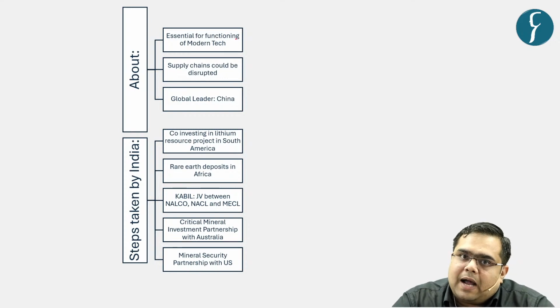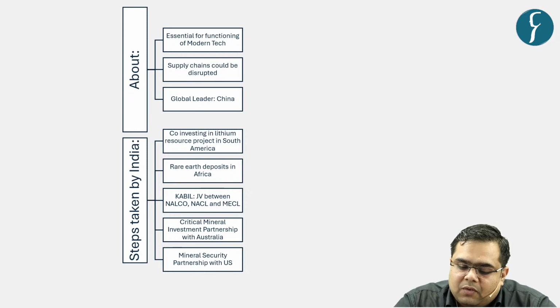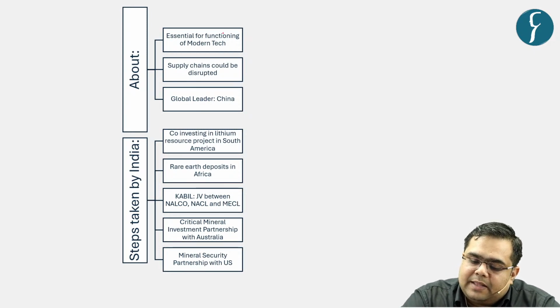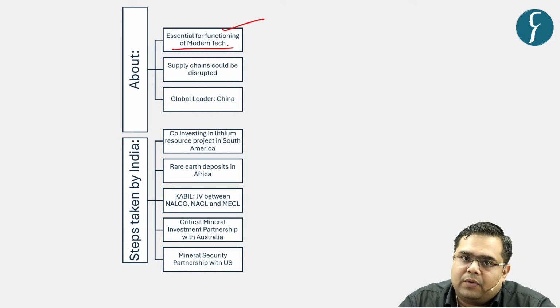There are two criteria which need to be followed for classification as critical minerals. The first is that it is essential for the functioning of modern tech. For example, they are useful in the development of semiconductor chips, your mobiles, air conditioning facilities, batteries, and so forth.